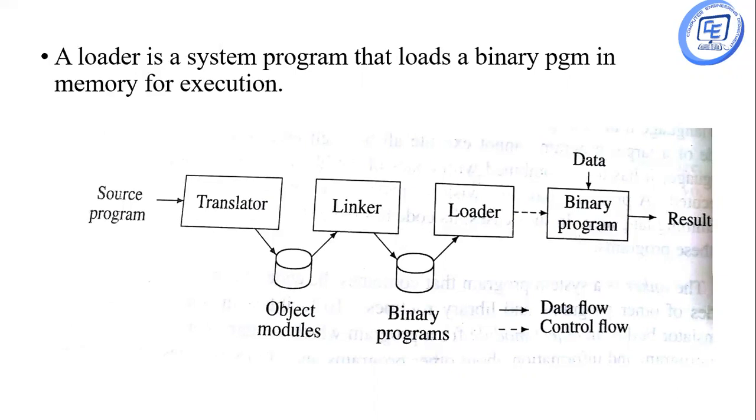The translator translates this source program into different object modules. The linker links all the object modules together and combines them into one complete executable file, which is called a binary program. Then the loader takes this binary program and loads it into the main memory for execution purposes.